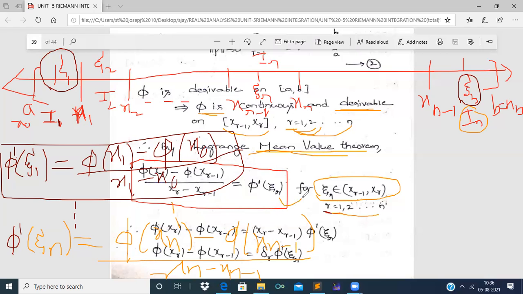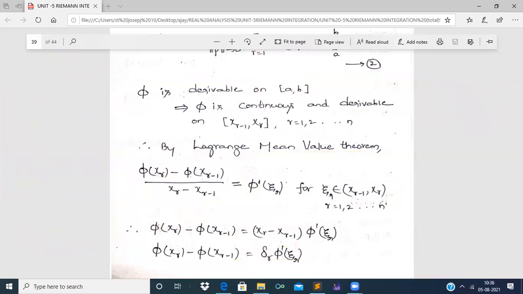So if we go on to simplify this phi dash of xi r, we can obtain the result which we need to prove, right? On simplification, if we cross multiply this xr minus 1 to this phi dash of xi r, we get phi of xr minus phi of xr minus 1 is equal to xr minus 1 into phi dash of xi r. So see here, what is xr minus 1? It is the length of the r-th segment. This can be written as delta r. Therefore, phi of xr minus phi of xr minus 1 is equal to delta r into phi dash of xi r. Right. Next, what will happen?